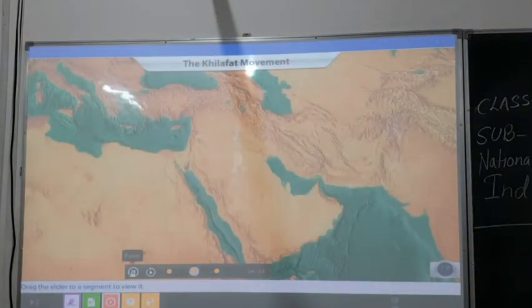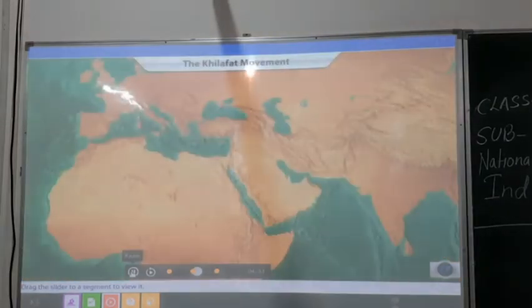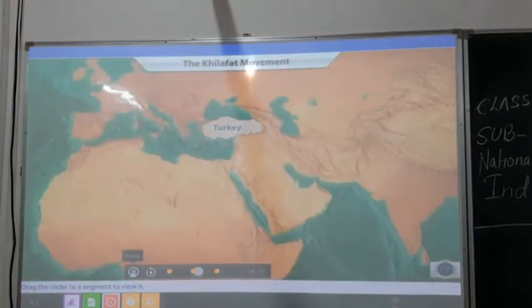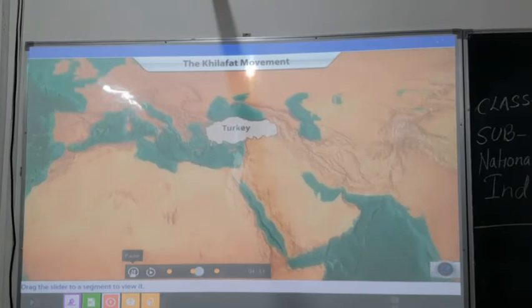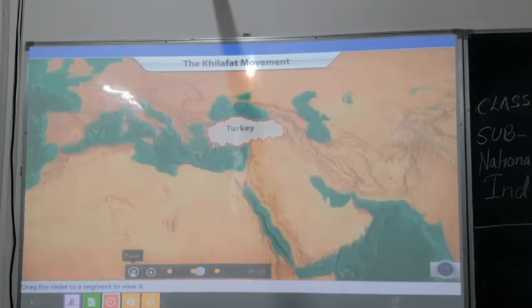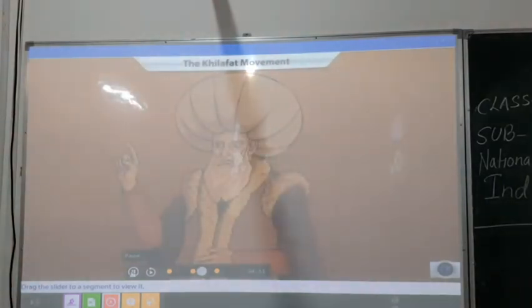After the First World War, a harsh peace treaty was to be imposed on the Ottoman Turks. One aspect was to reduce the territory and carve out a new state called Turkey. The other would impact the position of the spiritual head of the Islamic world, the Khalifa.